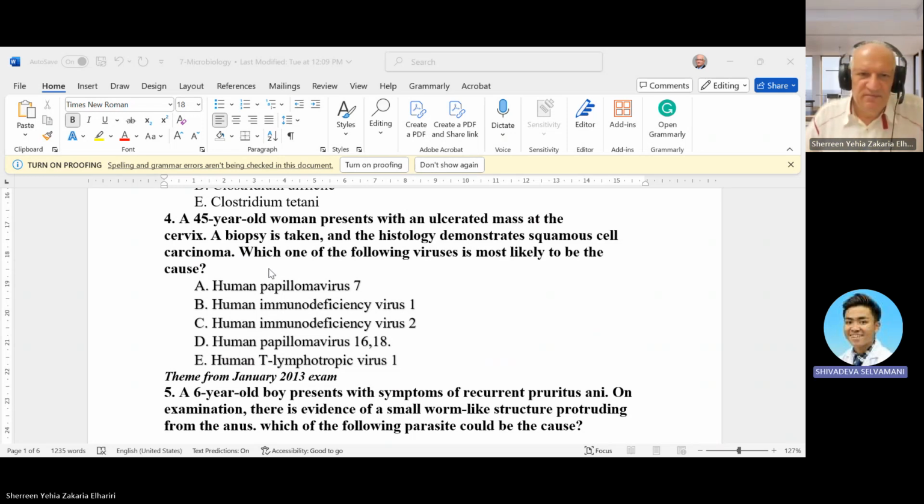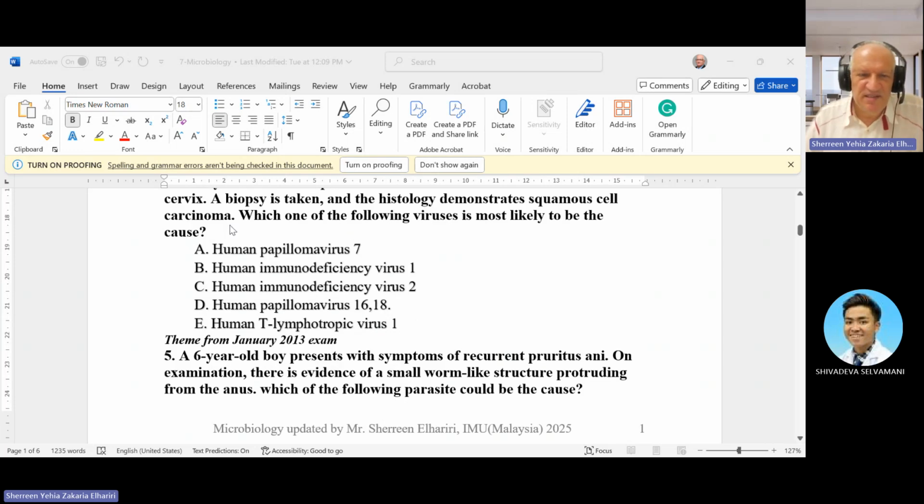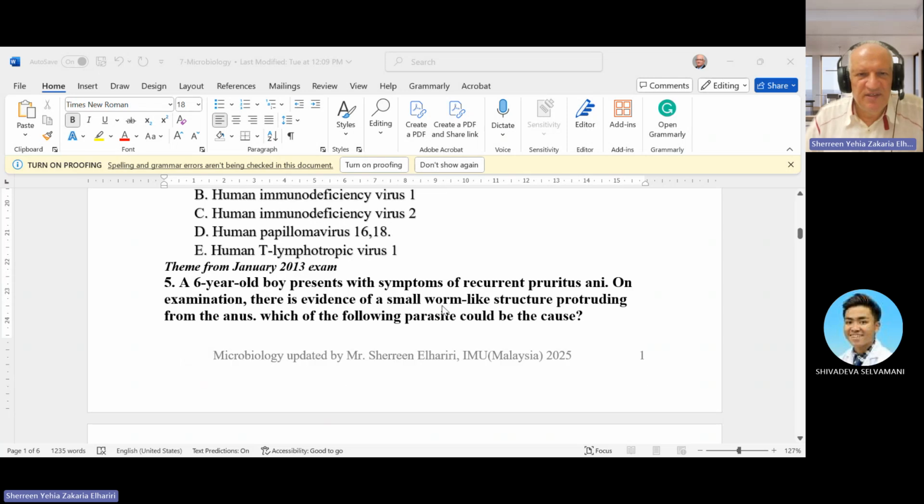HPV 16 and 18. Yes, human papillomavirus 16 and 18 are the cause. We have many types of human papillomavirus, but 16 and 18 are responsible for cancer of the cervix. And nowadays we have vaccination against human papillomavirus, so this reduces the number of cases of cancer of the cervix in many countries.